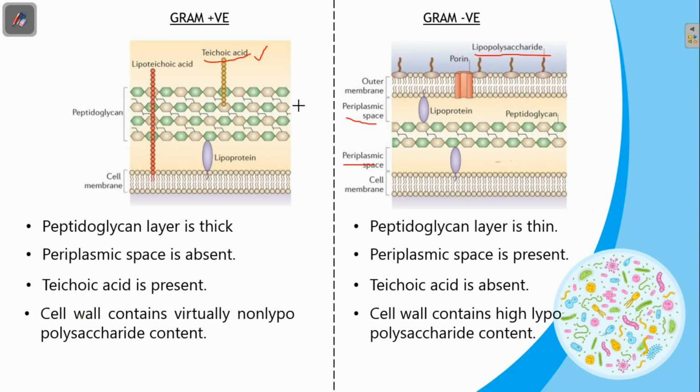When we add a dye called crystal violet in the gram stain method, gram-positive bacteria attain the purple color and gram-negative bacteria gain the red color. These are the major differences between gram-positive and gram-negative bacteria cell structure.